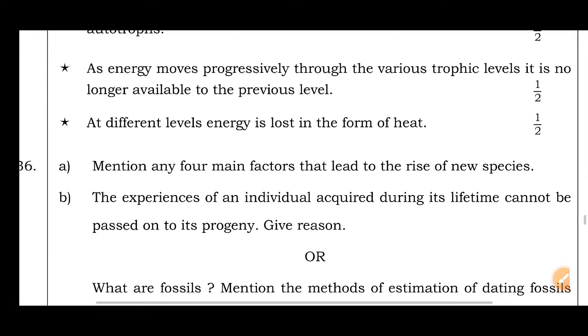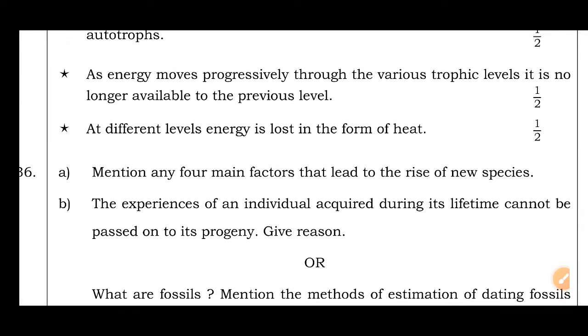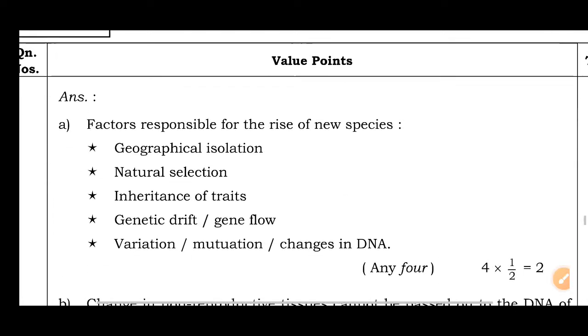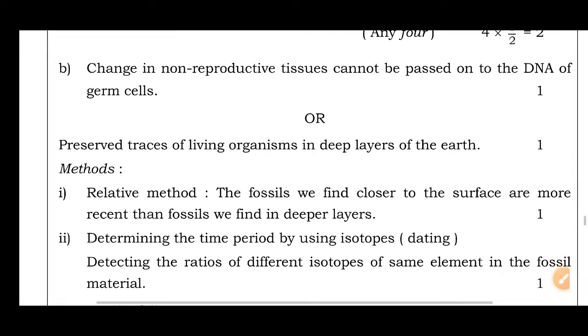Now we are going to discuss question B. The experience of an individual acquired during its lifetime cannot be passed on to its progeny. Give reason, they asked. Change in non-reproductive tissues cannot be passed to the DNA of germ cells. If there is no change in DNA of germ cells, then there is no variation. If there is no variation, it is not passed to the next progeny.